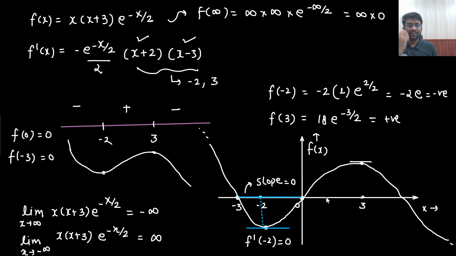Is that completely understandable to you? Is the graph drawing also understandable to you? Why am I drawing these graphs? Because in the next lecture, we are going to do the same thing. We are going to draw the graph. This point will be known as local minima. This point will be known as local maxima. This will be absolute maxima. This will be absolute minima. That's it. Next chapter is completed.